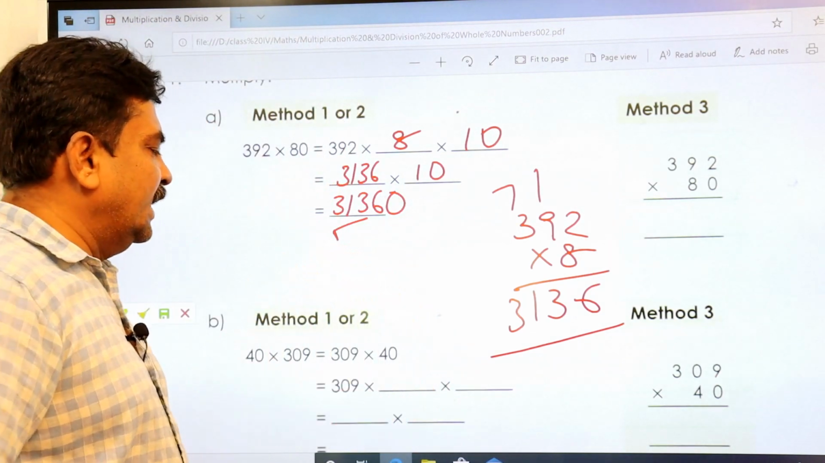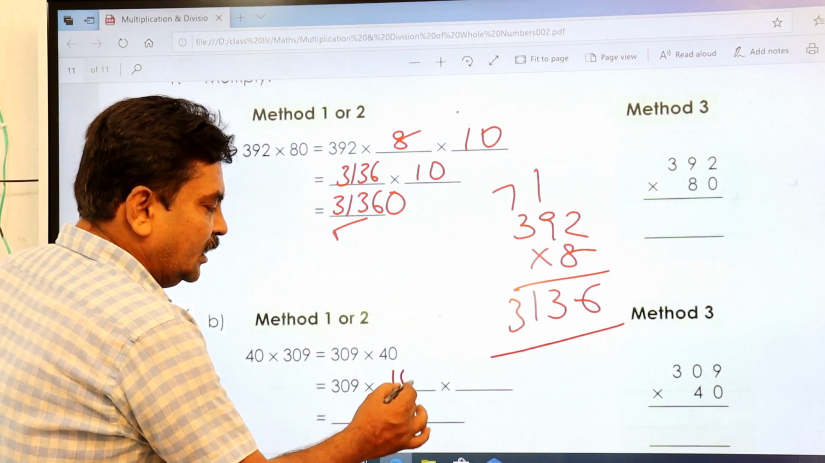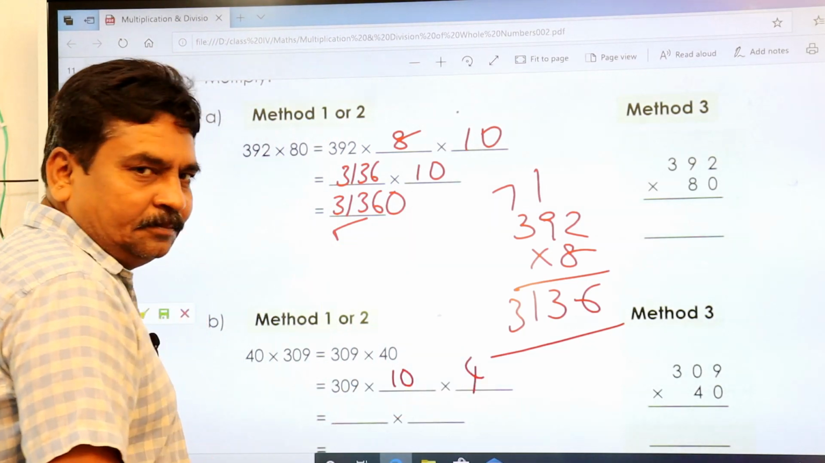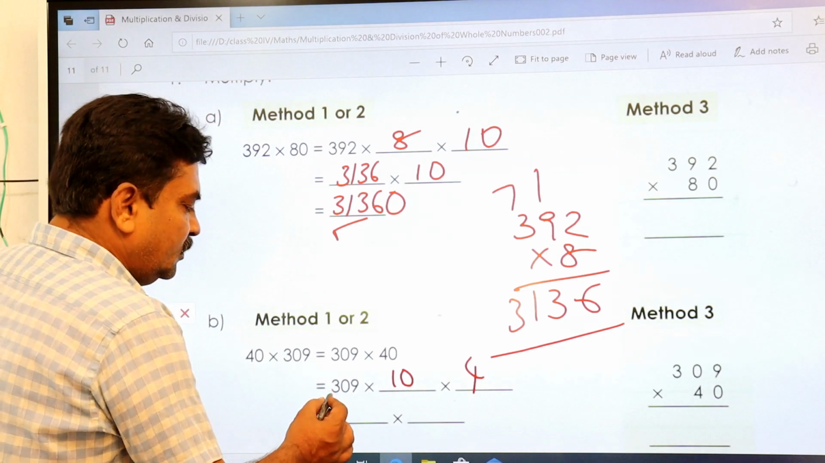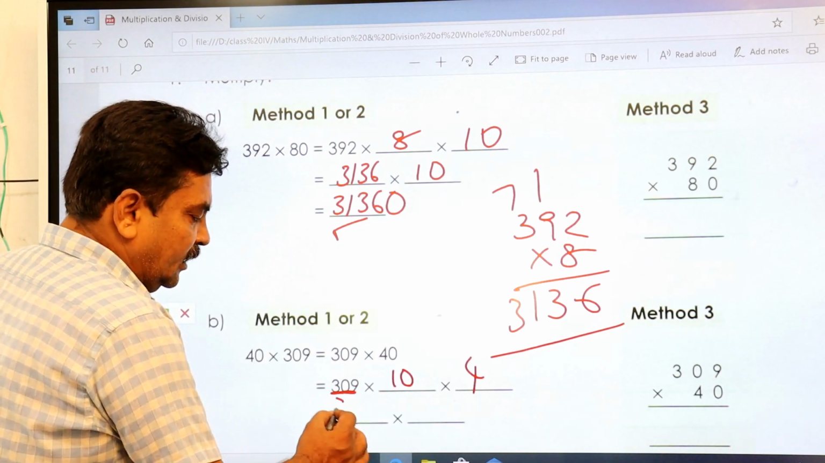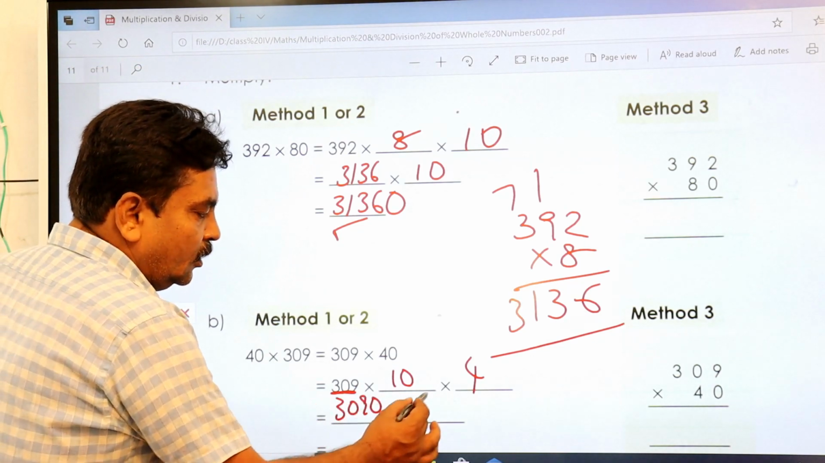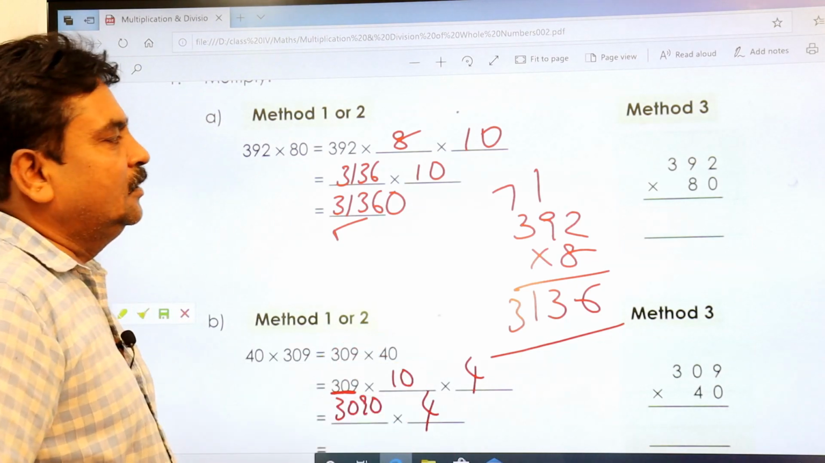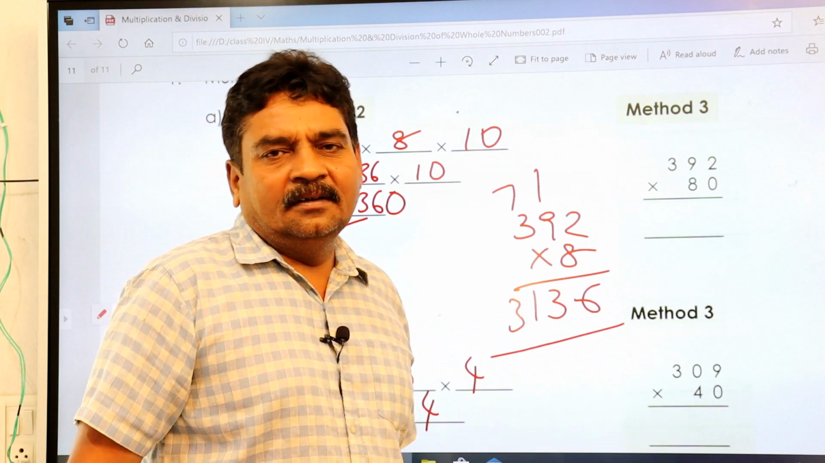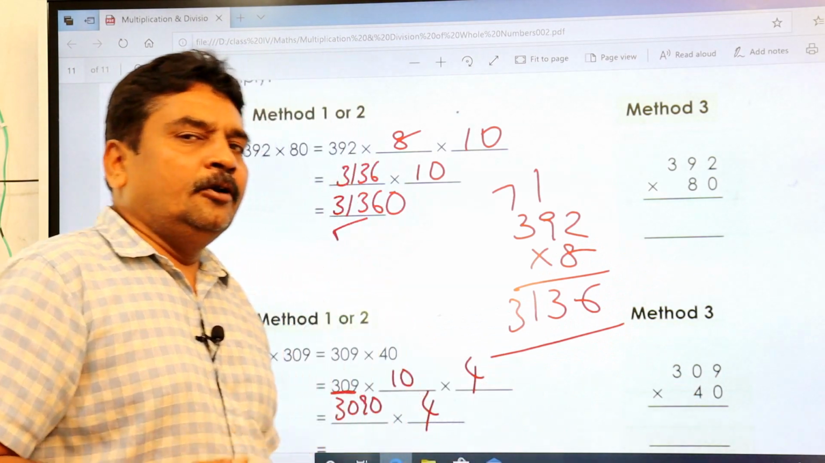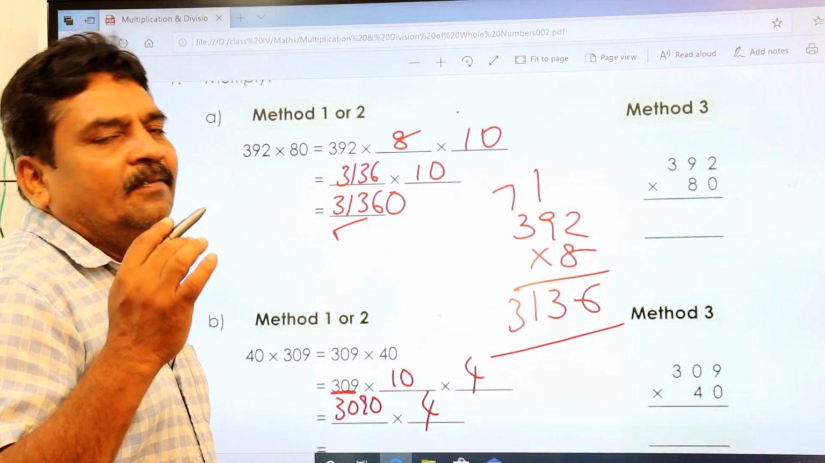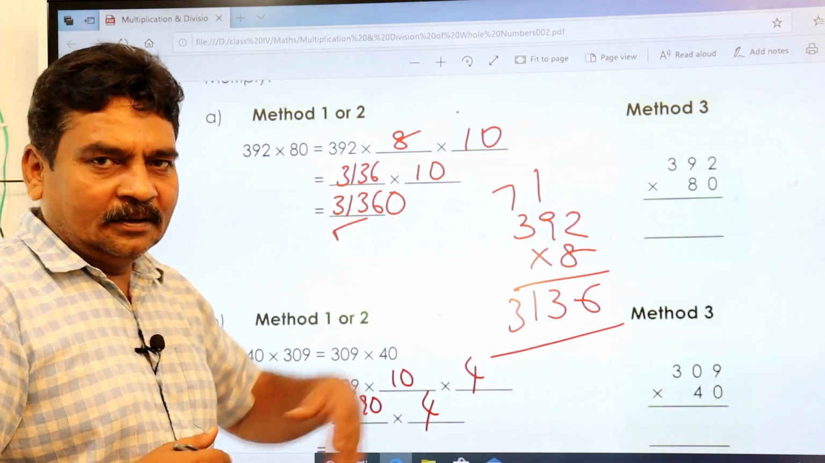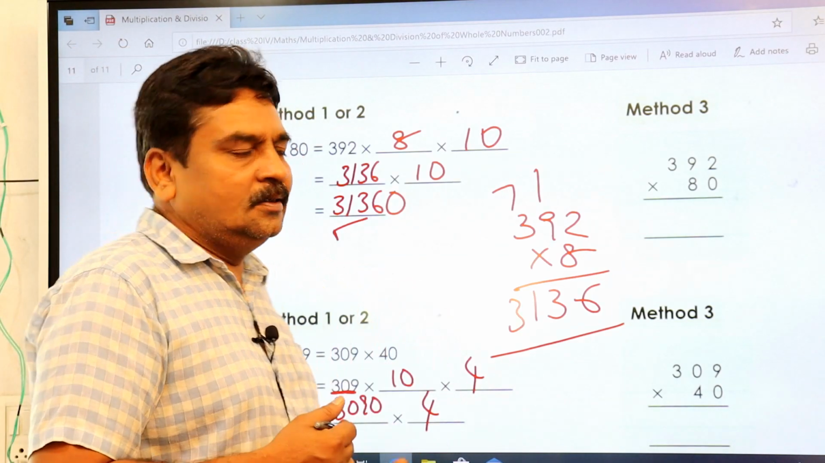The second method is also the same, but first you write down 10 here and then you do it here. So this 309 into 10 becomes 3090 into 4. You multiply and write down. This is your second method and this is your third method. Either way you can do it, but you follow any one method, but you practice all methods. That is what my intention is all about.